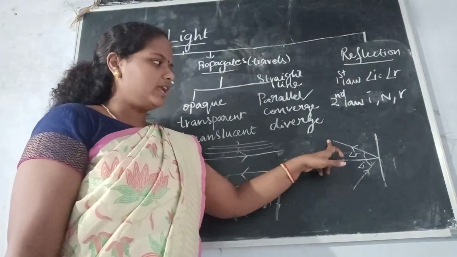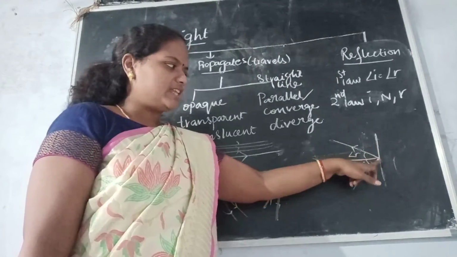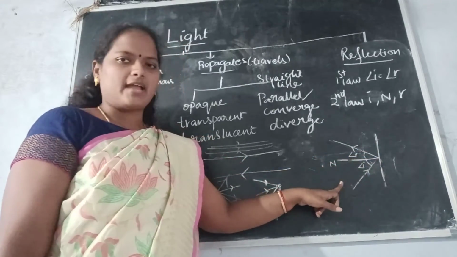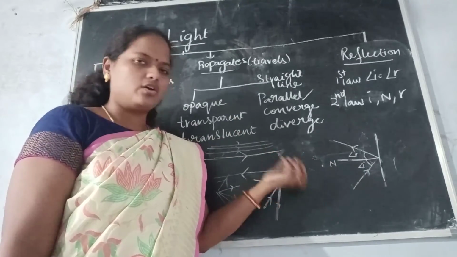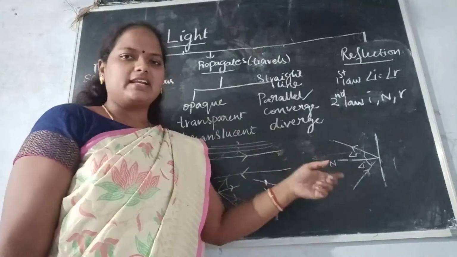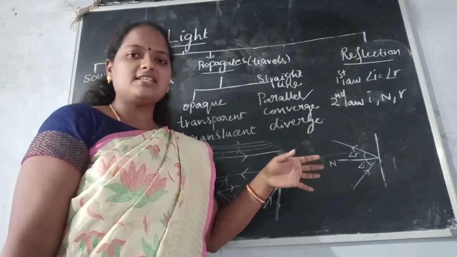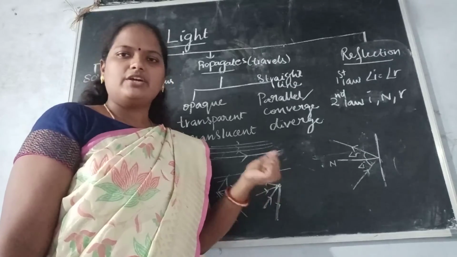Okay. So if we have a surface like this, and the light ray falls on that surface, it touches the surface and bounces back. Just as if we throw a ball onto this board or onto a wall, it bounces back. Similarly, the light ray, if it touches any surface, bounces back. So that is called reflection.